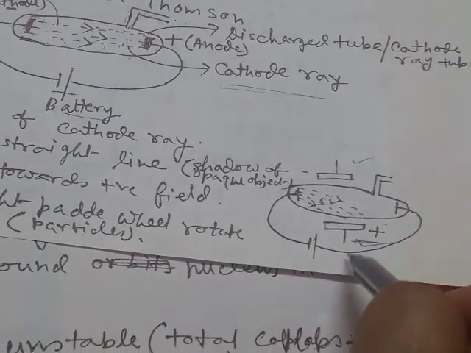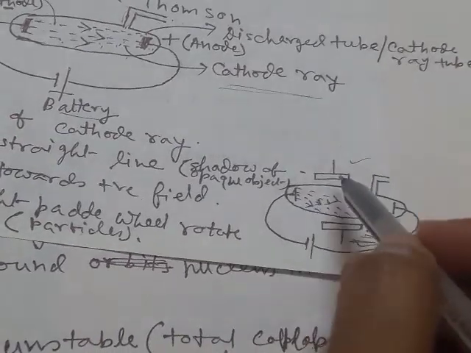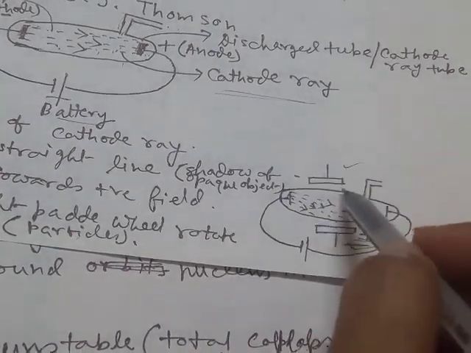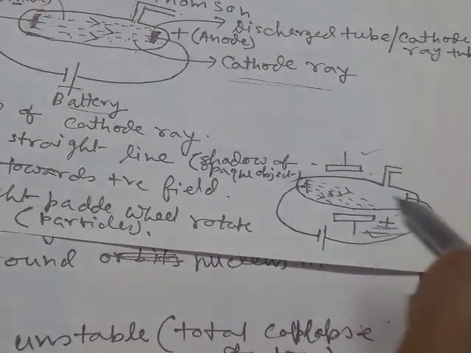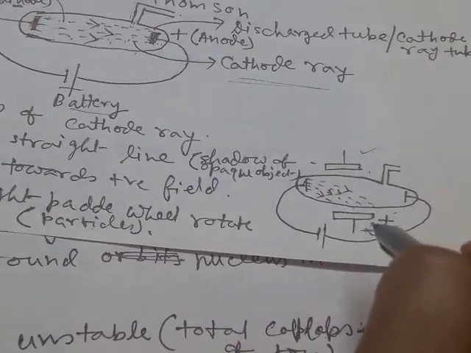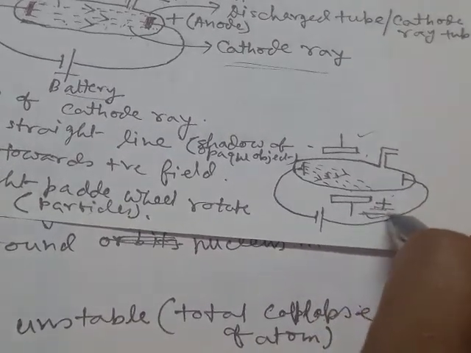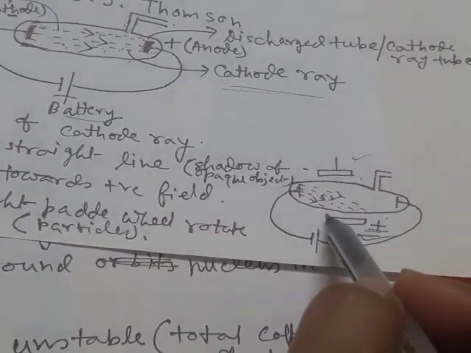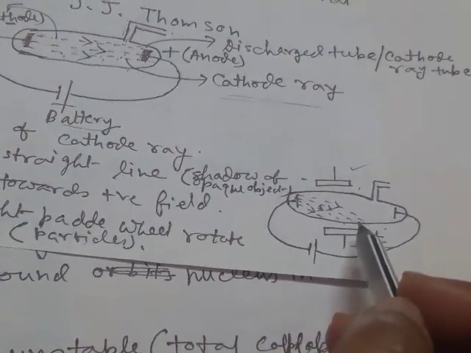That is, the rays will be deviated or attracted towards the positive end, or the rays will be repelled by the negative field. That means the particles contained by the rays are negative charged, so they are attracted by the positive field. This experiment proved that the cathode rays contain particles with negative charge.